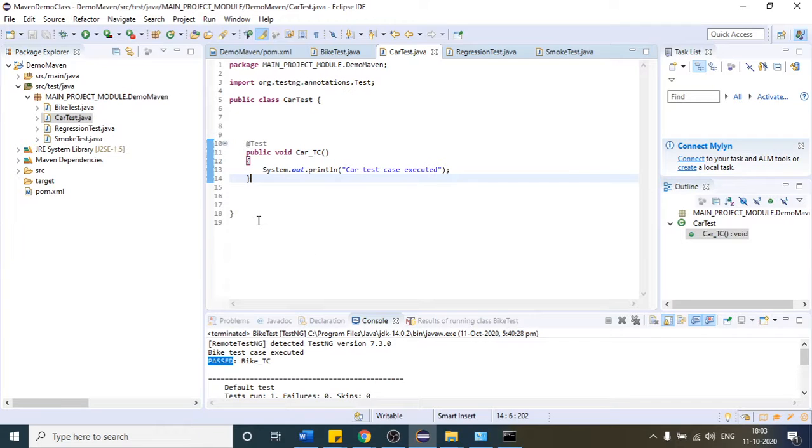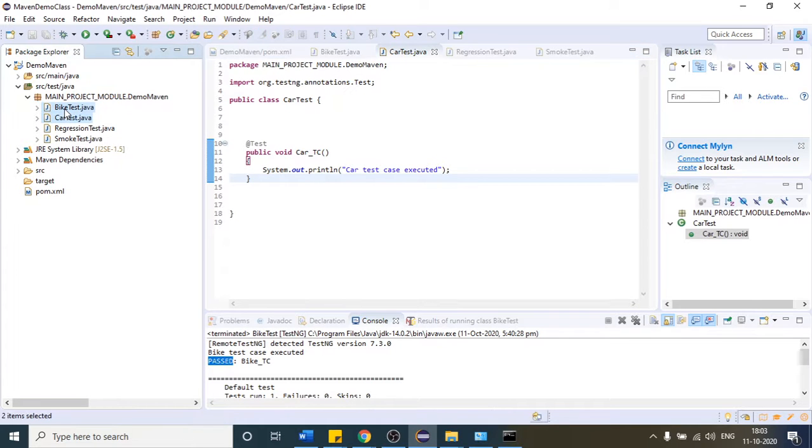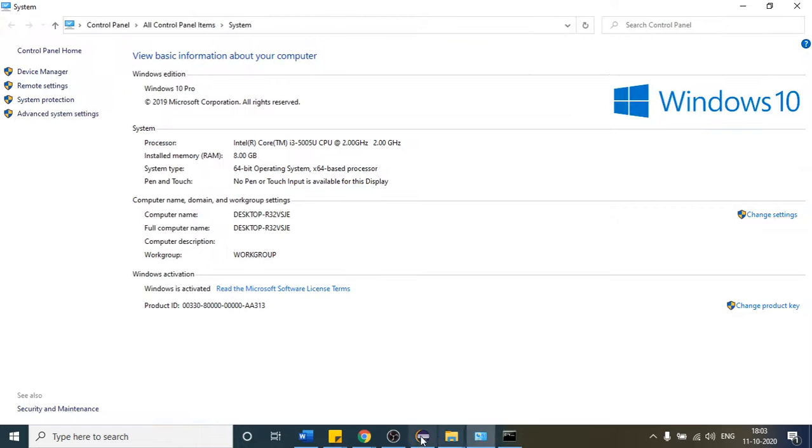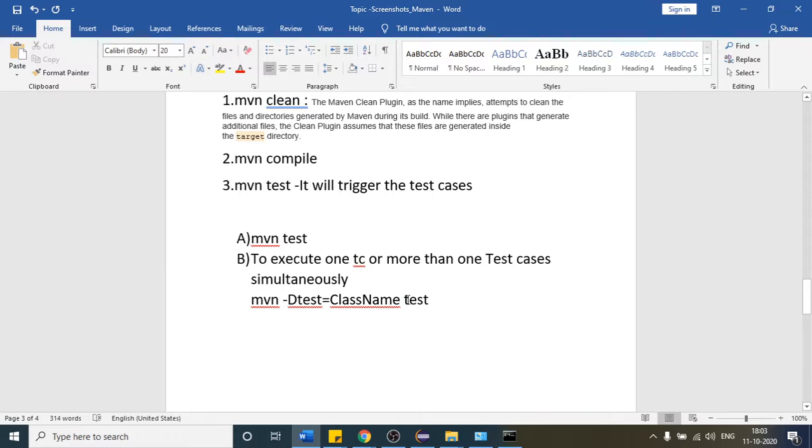Likewise, suppose the client comes again and tells you, from the 4 test cases, I want to run bike and car at a time. How can you do that? Just provide it in this command: class name 1, comma, class name 2, like that. If you provide that, it will invoke those two classes and the test cases present inside them.